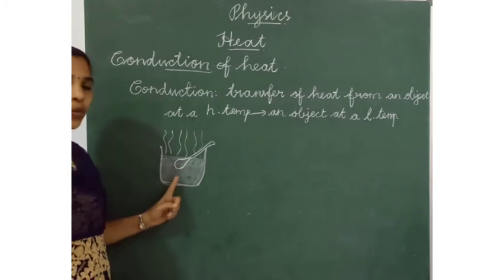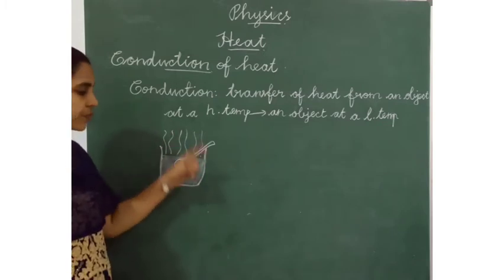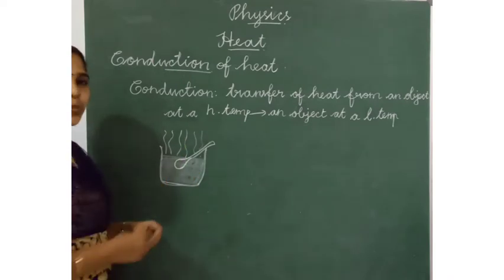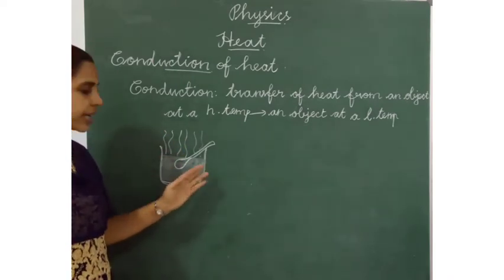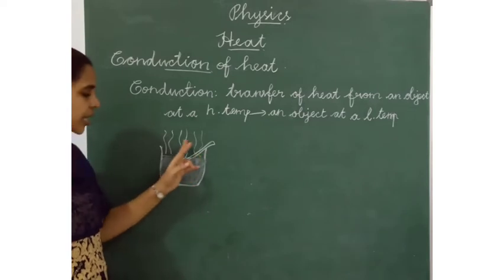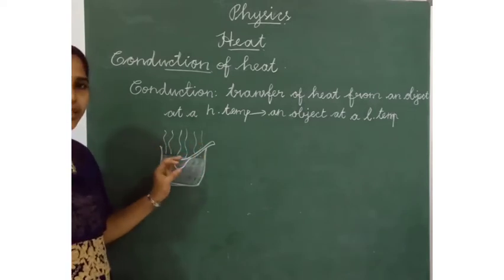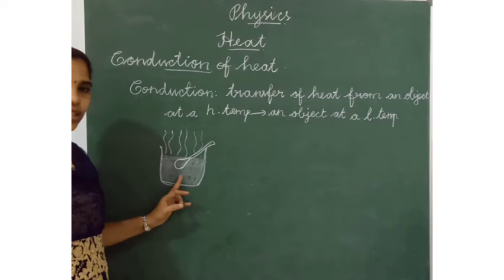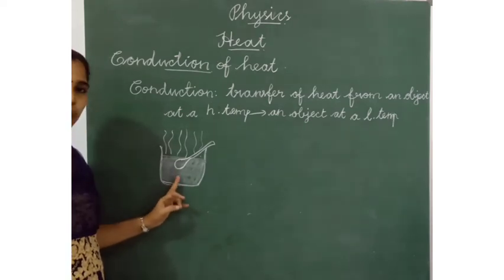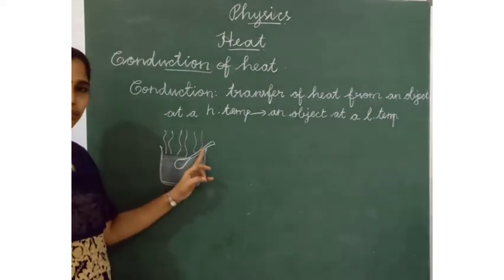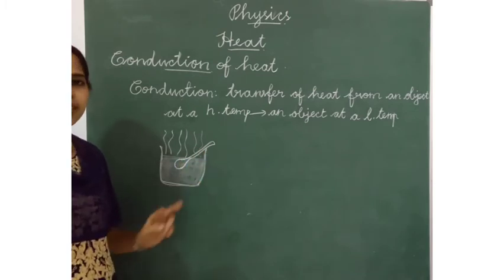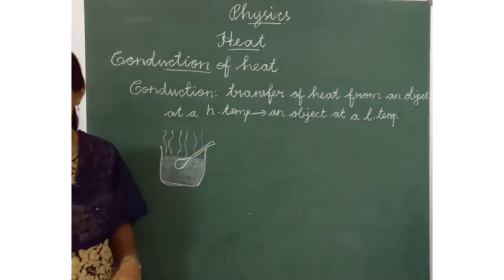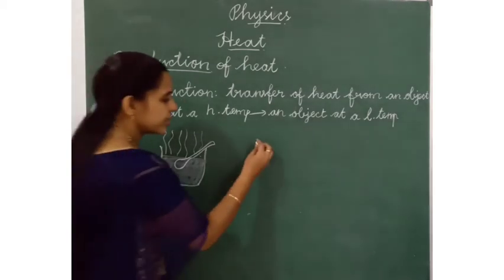After that, when we touch the spoon, we feel heat in that spoon, because if two objects are in contact, the temperature transfers from higher to lower temperature. That is called conduction. And also, this is the wood.